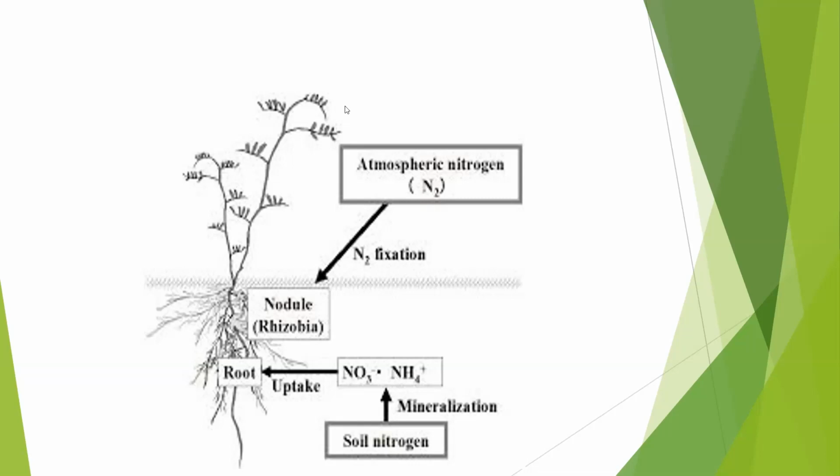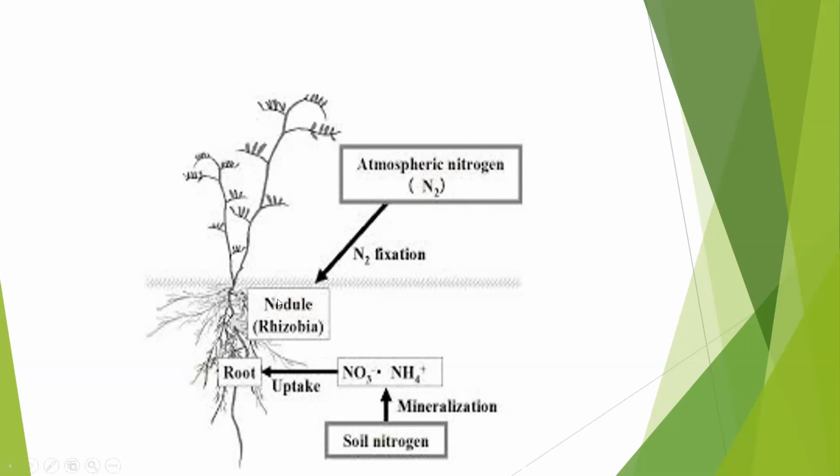So what do the nitrogen fixing bacteria do? They convert the nitrogen into ammonia and other compounds. This atmospheric nitrogen is converted into ammonia and nitrites.